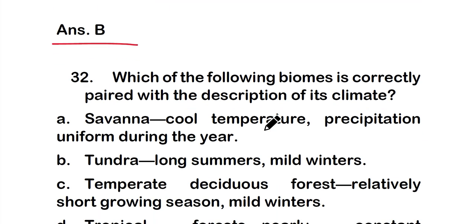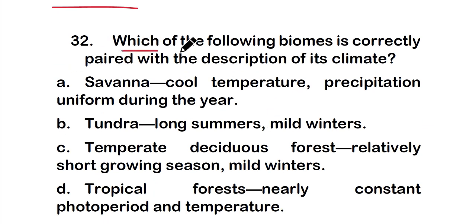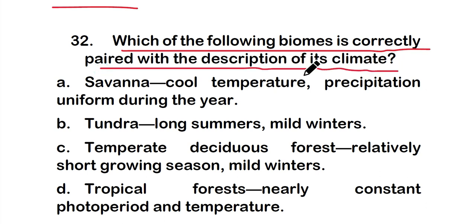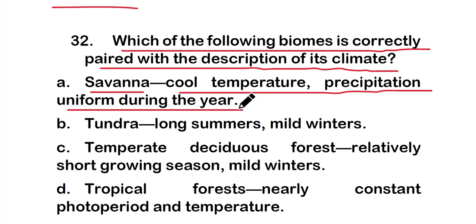Okay, so next one is question number 32. Which of the following biomes is correctly paired with the description of its climate? And the options are option A, savanna is matched with cool temperature, precipitation uniform during the year. Option B, tundra, that is long summers, mild winters.